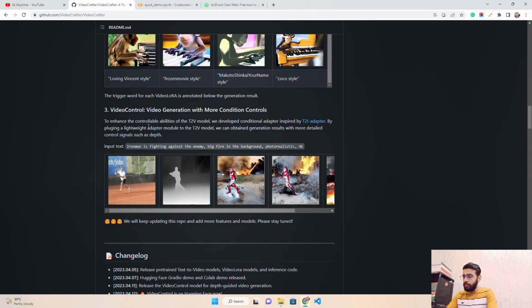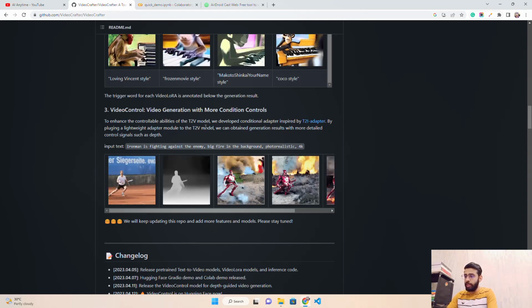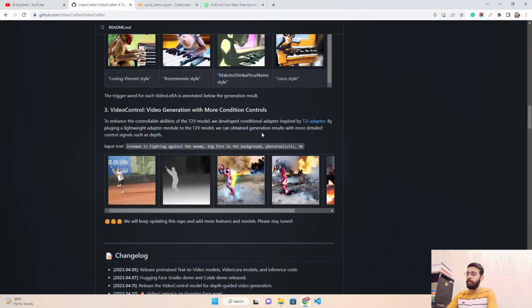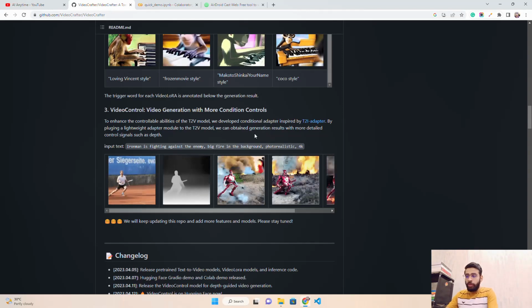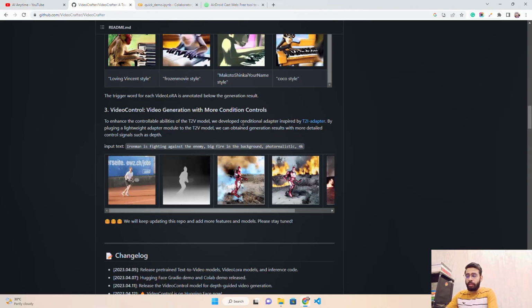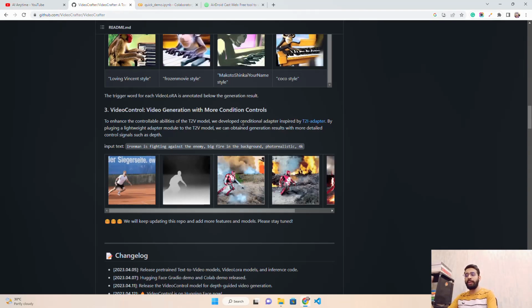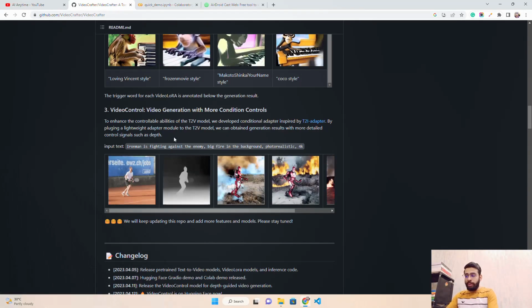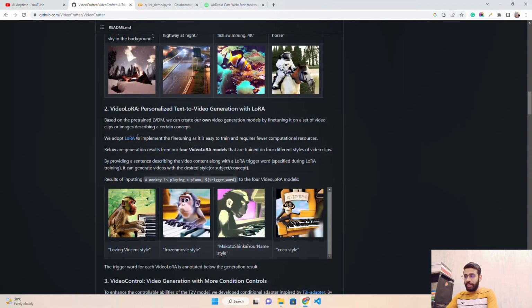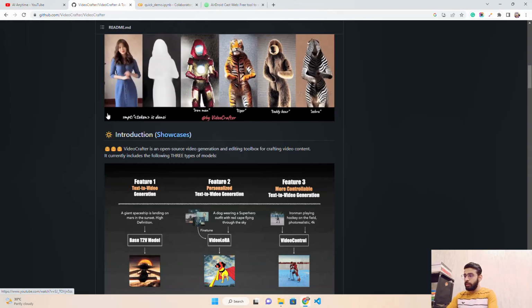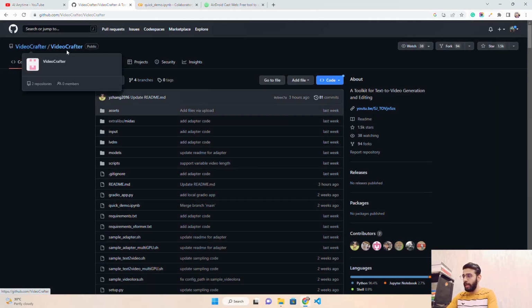It says, to enhance the controllable abilities of the T2V model, we developed a conditional adapter inspired by T2I-Adapter. By plugging a lightweight adapter module into the T2V model, we can obtain generation results with more detailed control signals such as depth, the pixel values, that you might see later on. I'm not interested in Video Control and Video LoRA at this moment. What we'll do is try to understand base T2V, which is the generic text to video generation by Videocrafter.